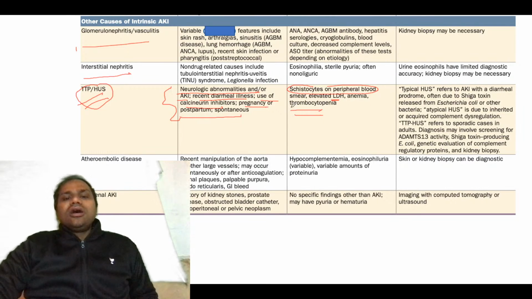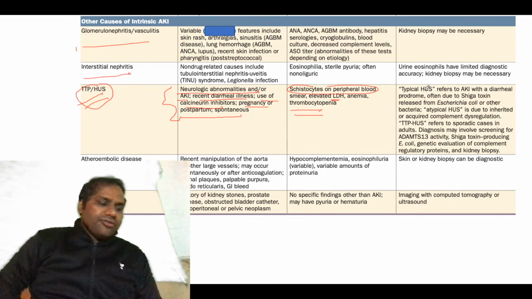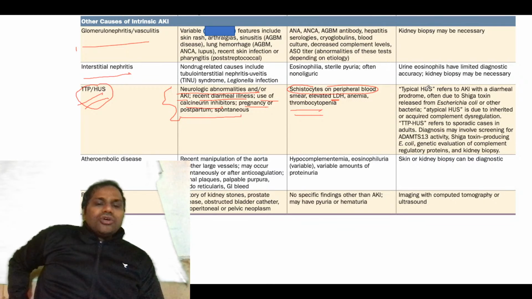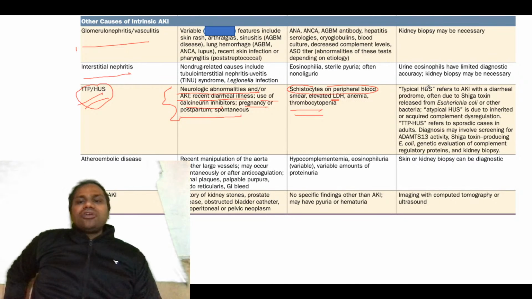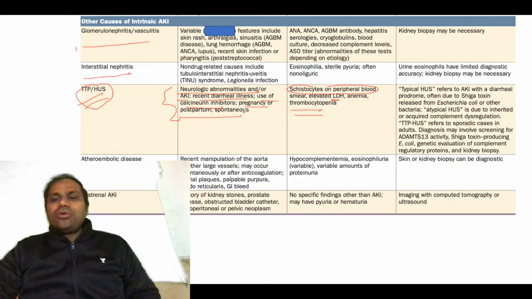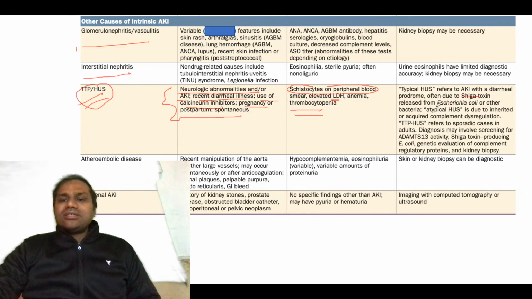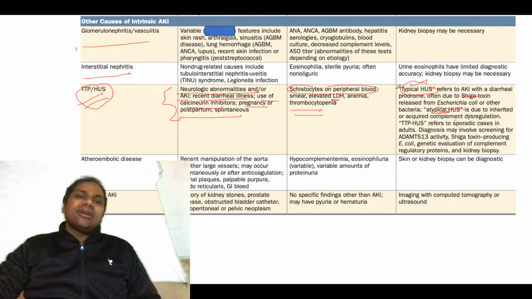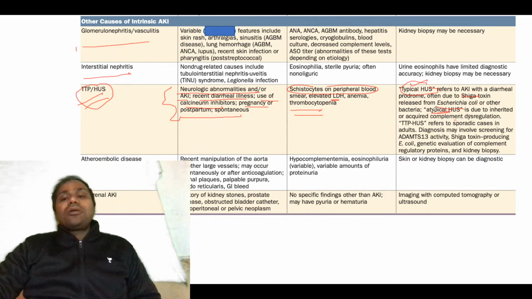Remember HUS is associated with diarrhea. So when you investigate HUS, you measure Shiga toxins, which are released from E. coli. That is important in case of HUS. There are two types of HUS: typical HUS and atypical HUS. Atypical HUS is genetic, basically hereditary. In atypical HUS the dysfunction is associated with complement dysregulation.